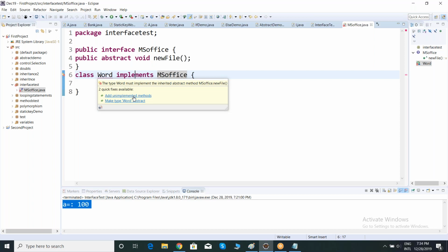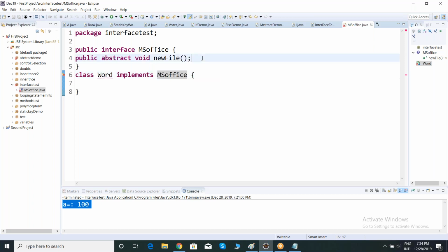So what is the use of implements in the class? My class's role here is that I have to give the implementation for the methods which are unimplemented in the interface. So my main intention for this class is that I have to give the implementation of this method here.